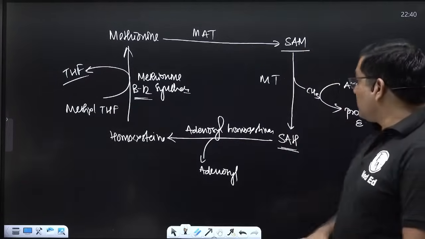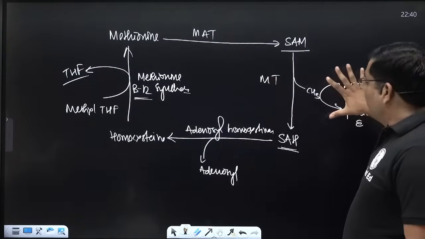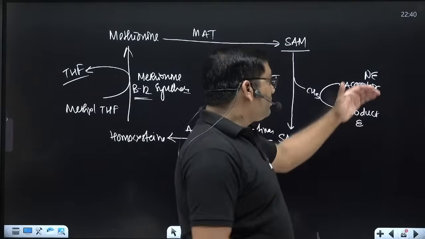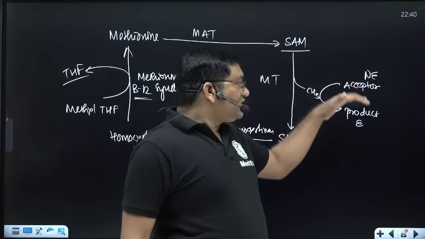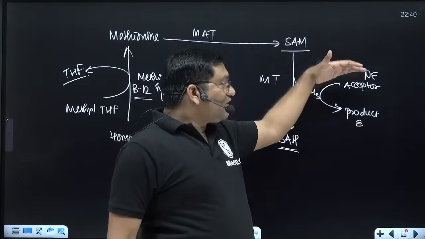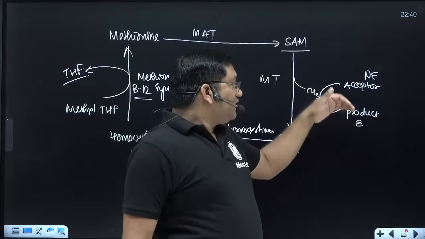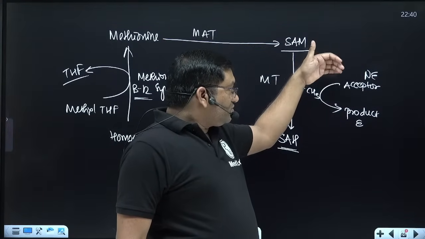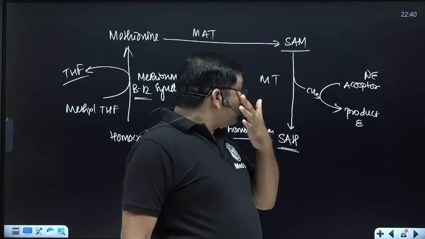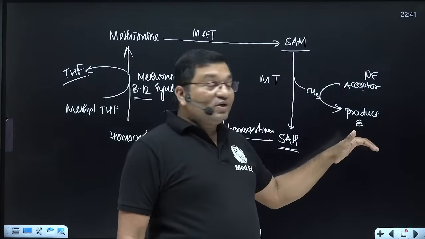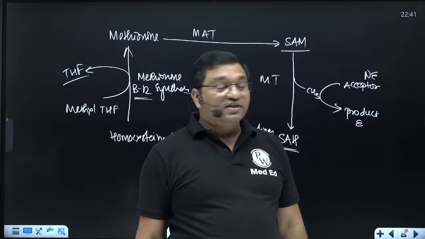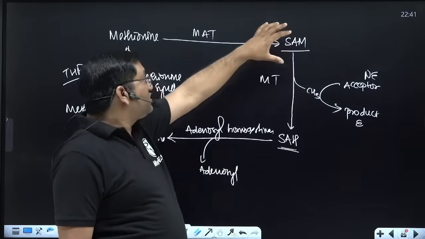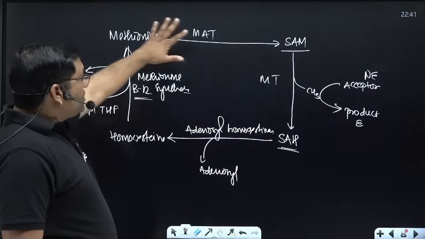This is the transmethylation reaction, and examples are: epinephrine into metanephrine, norepinephrine into epinephrine, N-acetyl serotonin into melatonin, guanidinoacetate into creatine, and ethanolamine is converted into choline. These are the different transmethylation reactions with the help of methyl transferase, where S-adenosyl methionine is the universal methyl group donor. So this is important.